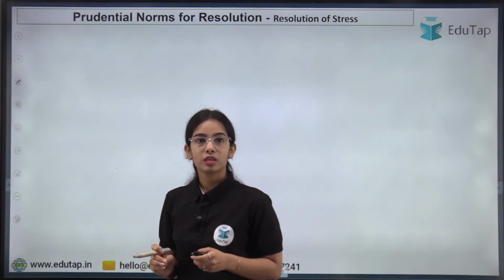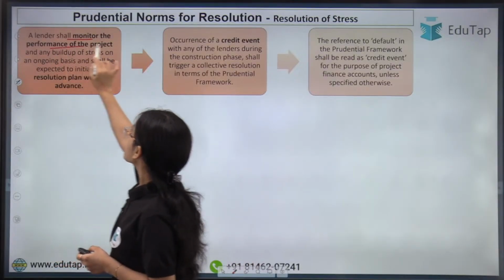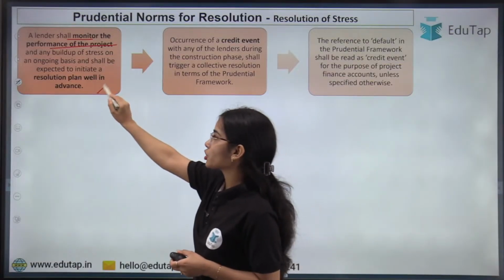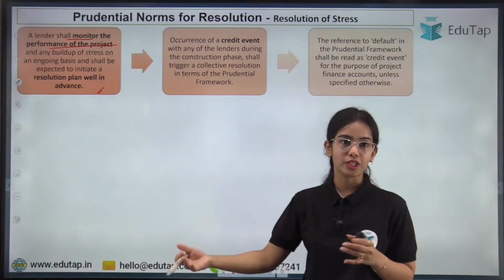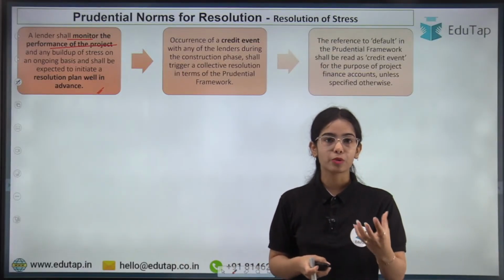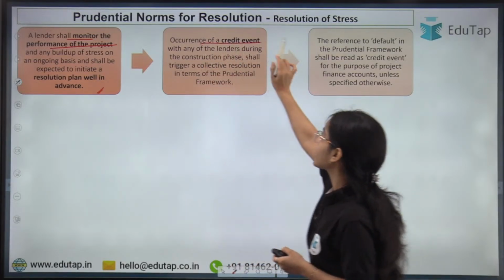Okay, so here a lender shall monitor the performance of the project, and any build-up stress and resolution plan has to be made well in advance. So basically a lender should continuously monitor the project and has to see that if there is any problem that is coming in the project, so the resolution plan has to be initiated. Now occurrence of a credit event.